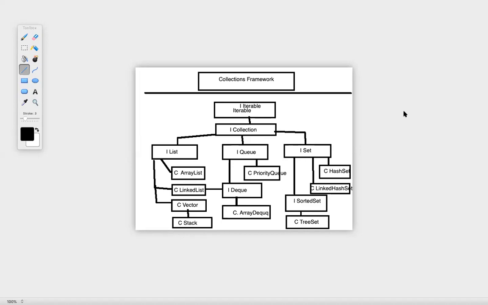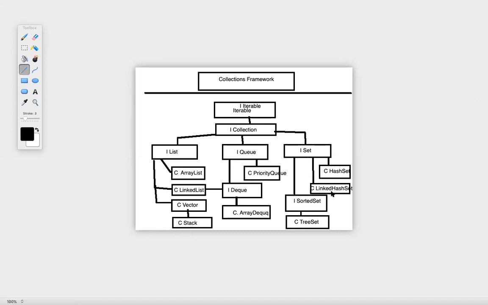Again, set is an interface. It is extending the collection interface. And within set, we have two classes, hash set and linked hash set, and these two classes are directly implementing set. And then we have one more interface in set, that is sorted set. And we have a class tree set, and this particular tree set is implementing sorted set.